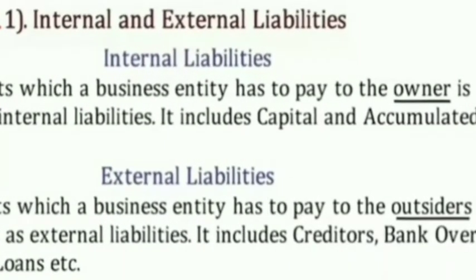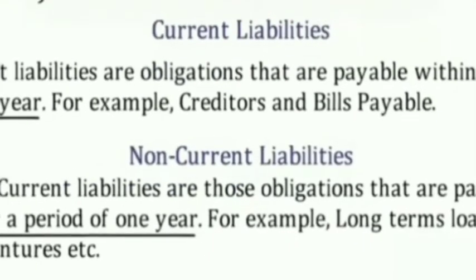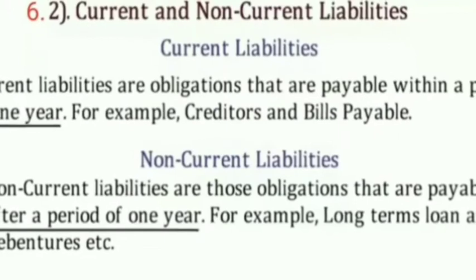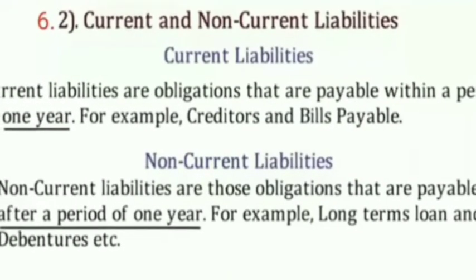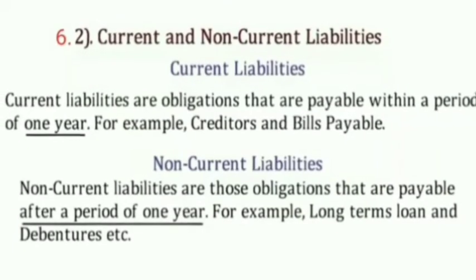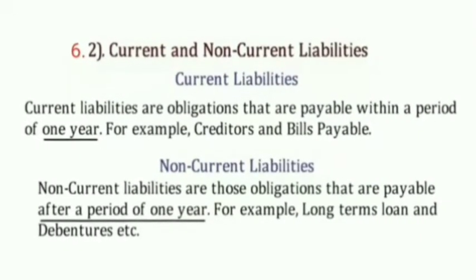Next, moving on to the second division, that is non-current liabilities and current liabilities, we can state that current liabilities are those liabilities which are to be paid normally within 1 year, and non-current liabilities are those liabilities which are normally paid or can be repaid even after 1 year.